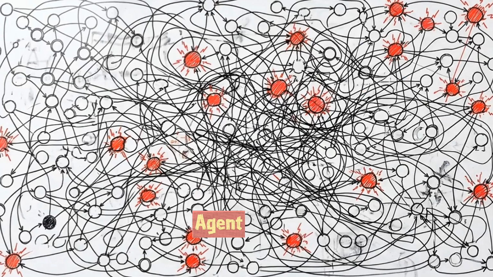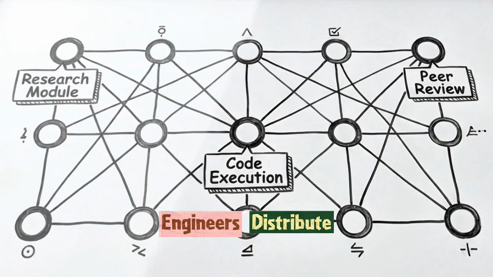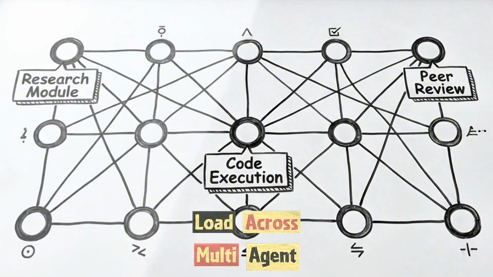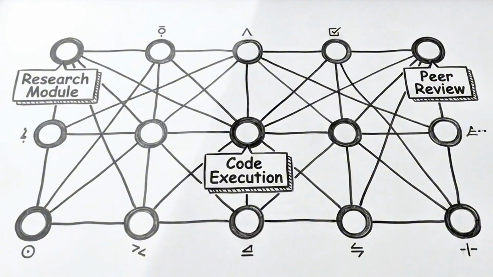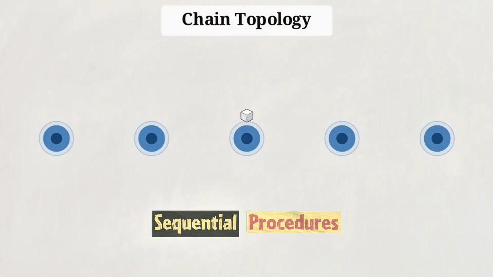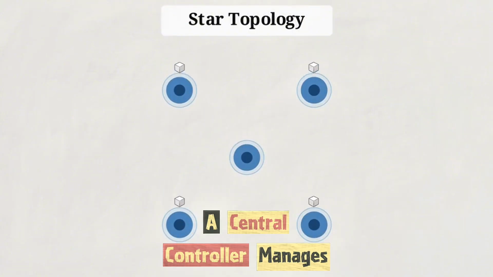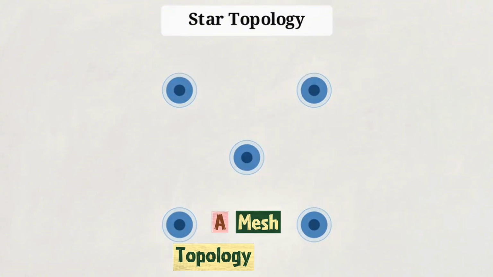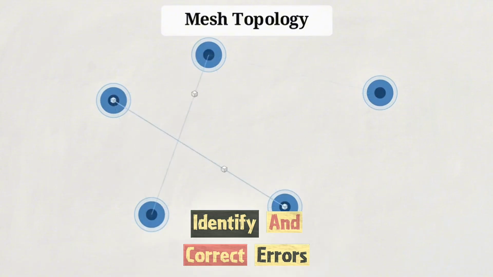Even a secure agent faces a cognitive ceiling. At a certain level of complexity, a single model can no longer manage every variable in a massive repository-scale workflow. To handle this, engineers distribute the cognitive load across multi-agent systems, assigning specific segments of the problem to specialized roles. A chain topology enforces sequential procedures in a linear waterfall. In a star topology, a central controller manages the subtasks. A mesh topology allows decentralized interaction for adversarial debate to identify and correct errors.